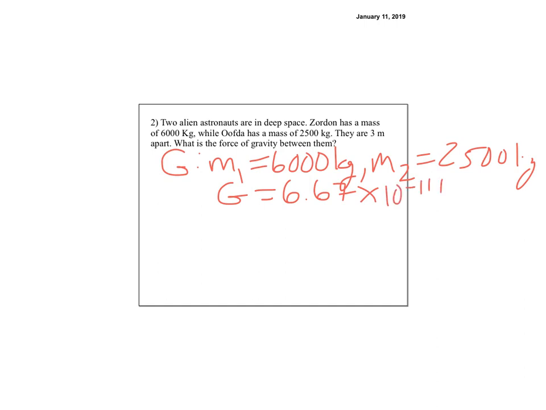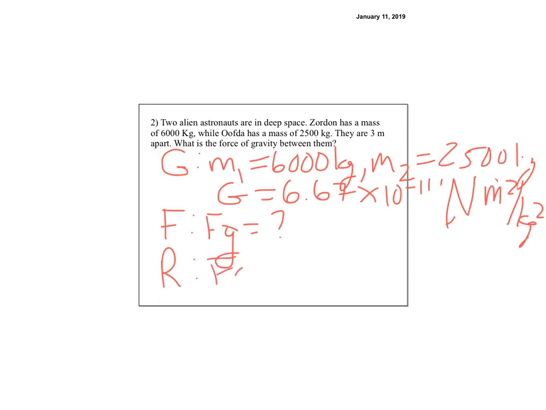Those aren't the right units, so let's check that again. It's the right number. It's newtons meter squared per kilogram squared, right? Okay. So we're trying to find Fg. That's a question mark. And so we know it's G m1 m2 over r squared. So Fg equals G m1 m2 over r squared. It's already solved. Cool. So now we plug it in.